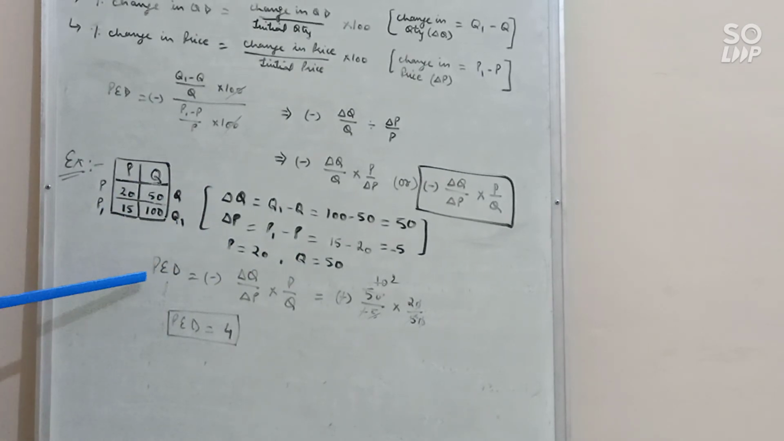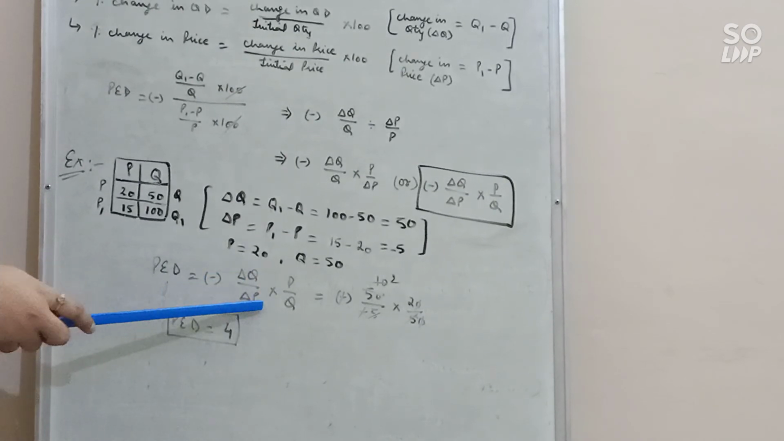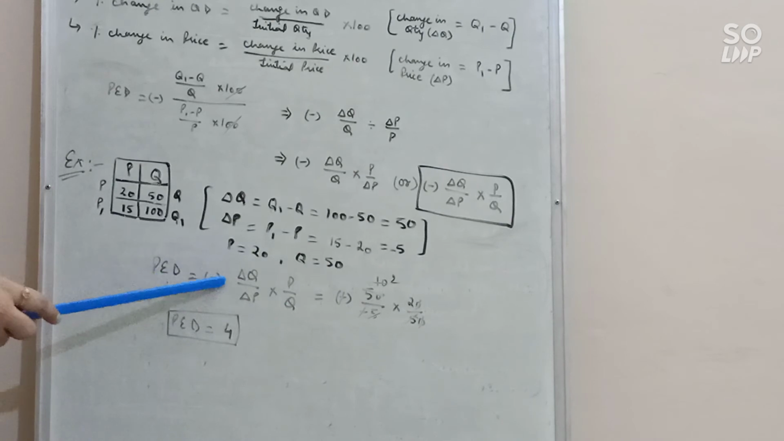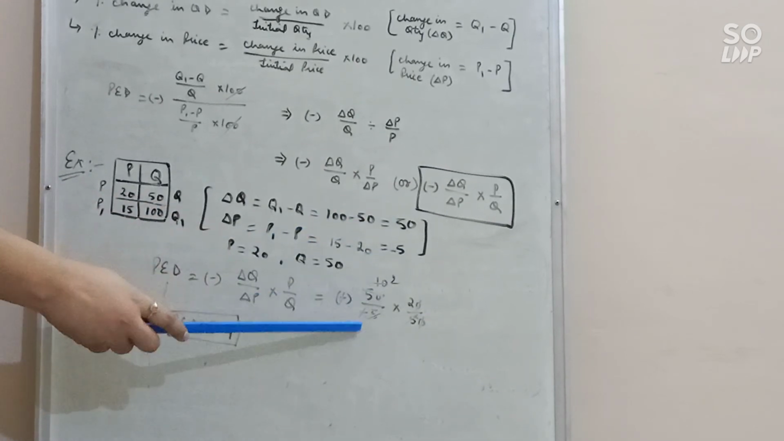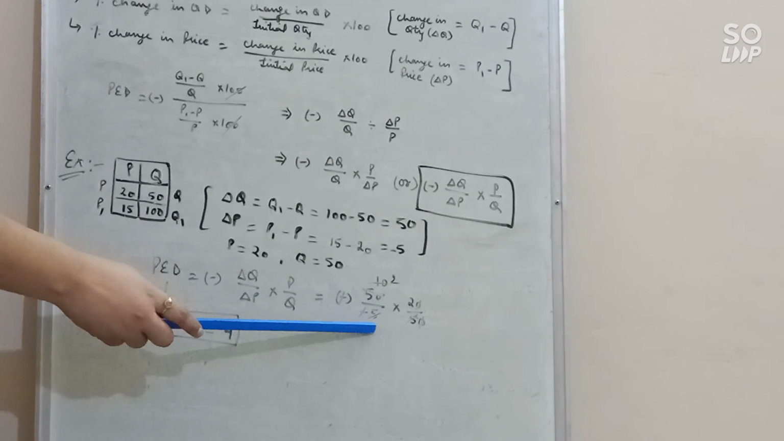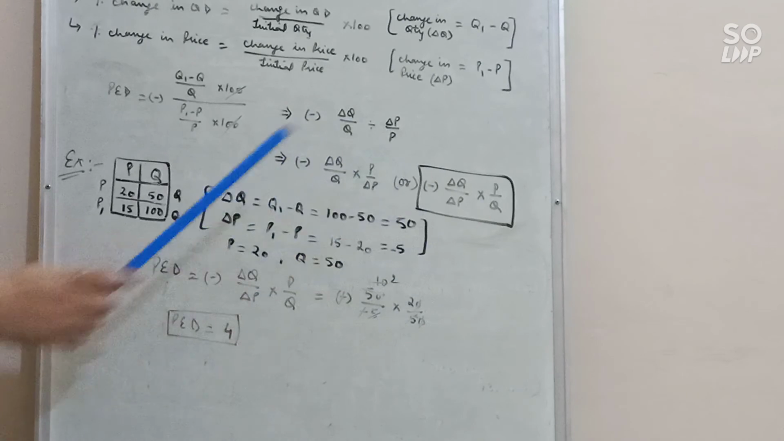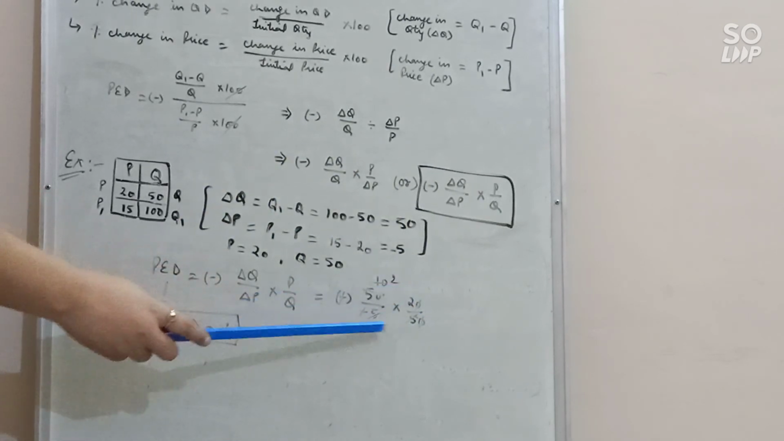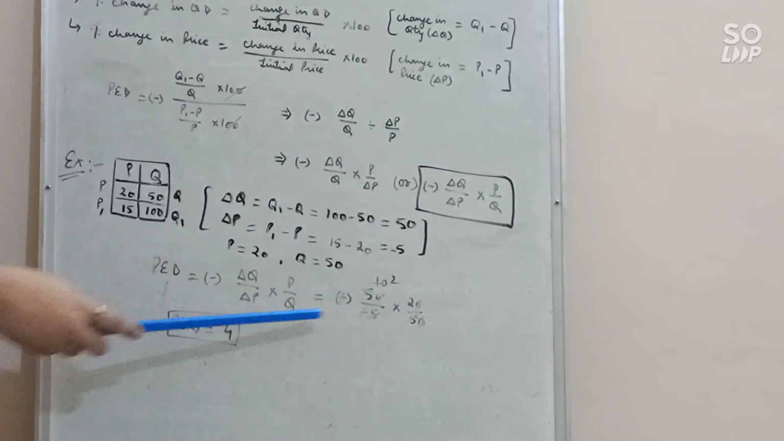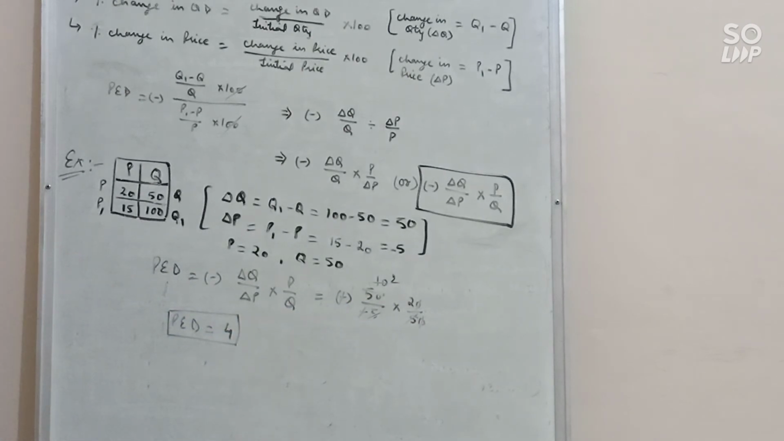Now put the values in the formula. First of all, you will write the formula. PED is equal to minus delta Q upon delta P into P upon Q. So delta Q, that is change in quantity, 50, upon delta P, that is change in price, minus 5, into P, original price 20, upon original quantity 50. When you put the values and solve this, we have 4. Clear? When you divide and multiply, we have 4. So PED is equal to 4. Clear? So this way you will solve the question, and this numerical is very, very important.